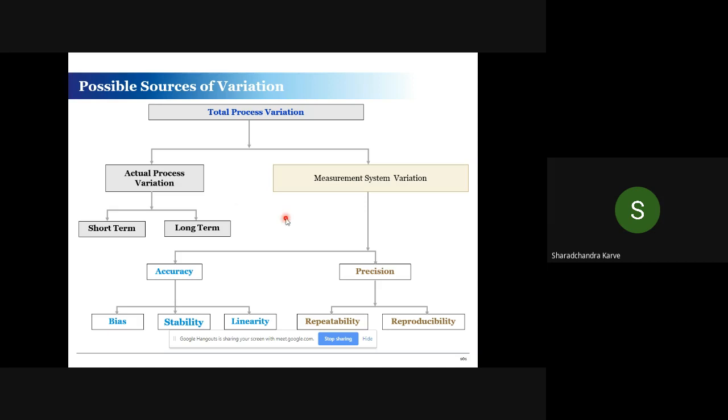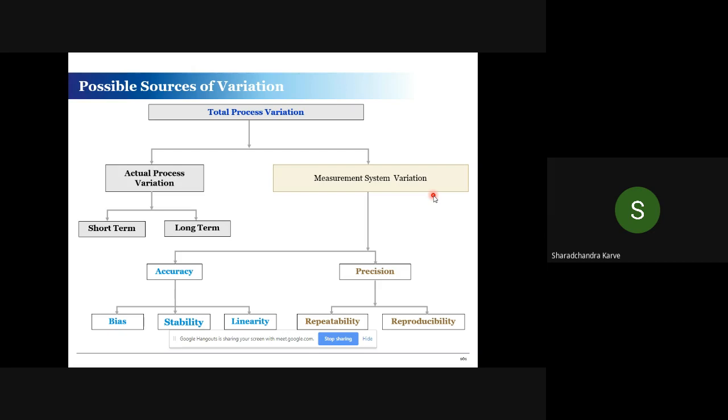If the measurement system variation is beyond limit, it may happen that you work on reducing the actual process variation, but it won't reflect in your project, because the measurement system variation is the main part of the total variation. So we have to set that measurement system right, within norms, and only then go for the project. That is an important part of a Six Sigma project.